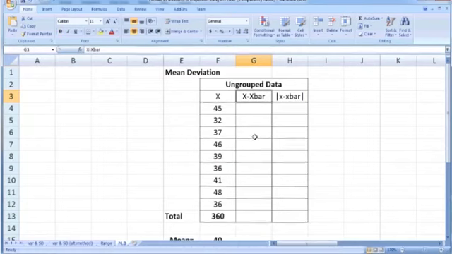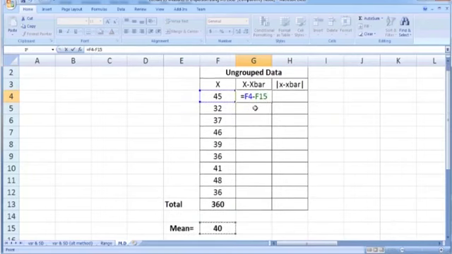So here construct a new column, x minus x bar, and here put an equal sign. This is x minus x bar. So in x bar we have F15, and since we have to subtract this F15, which is one single number, from each of these cells, I am going to fix it by putting the dollar signs. So $F$15. Remember that this dollar sign is used to fix this particular cell.